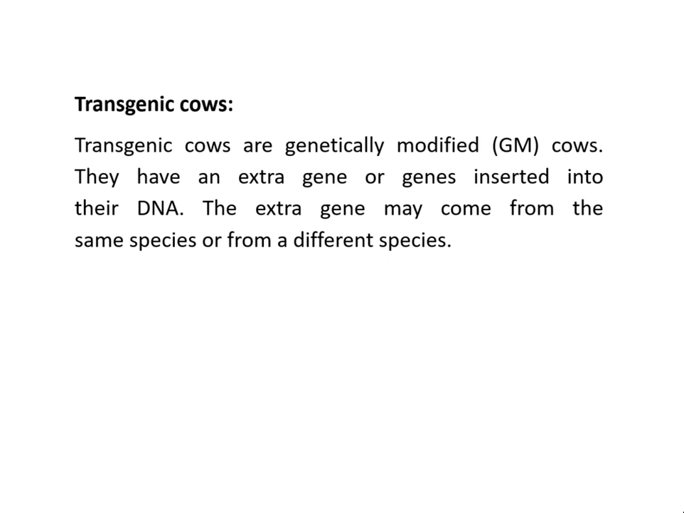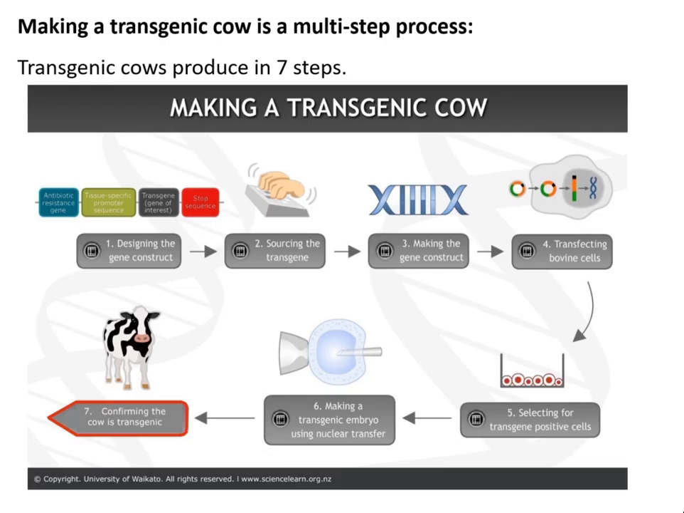The first one is transgenic cows. Transgenic cows are genetically modified cows, means GM cows. They have an extra gene or genes inserted in their DNA. These are the techniques or methods which are involved in the making of the transgenic cow. Making transgenic cows is a multi-step process which involves 7 steps.